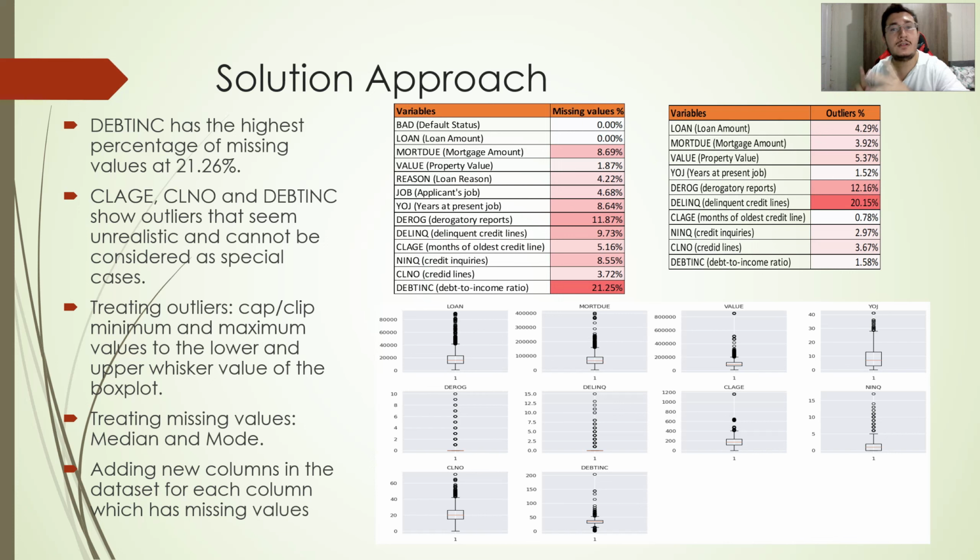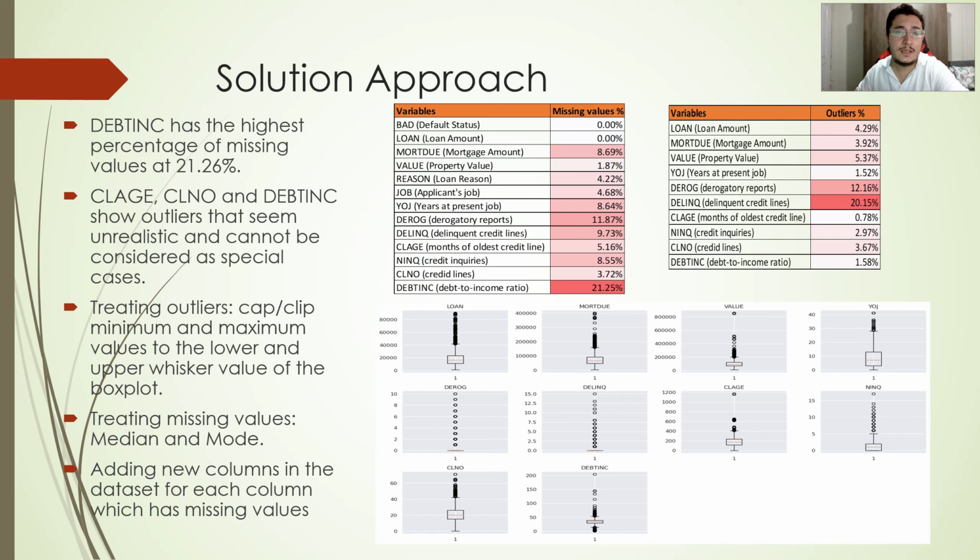Now, not all the outliers need to be addressed, because these values can be possible in some cases. For example, loan amounts above $40,000, although considered outliers, make total sense. However, in the case of credit line age, credit line number, and debt-to-income ratio, the outliers might not be realistic in some cases. For example, having applicants with 71 credit lines, 97 years of credit history, and a debt-to-income ratio of 203, that's definitely not realistic.